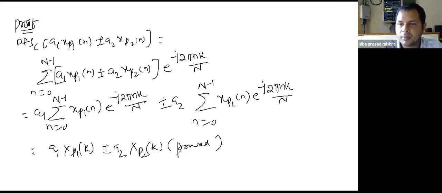It's proved. So this is the linear property of a discrete Fourier series sequence.